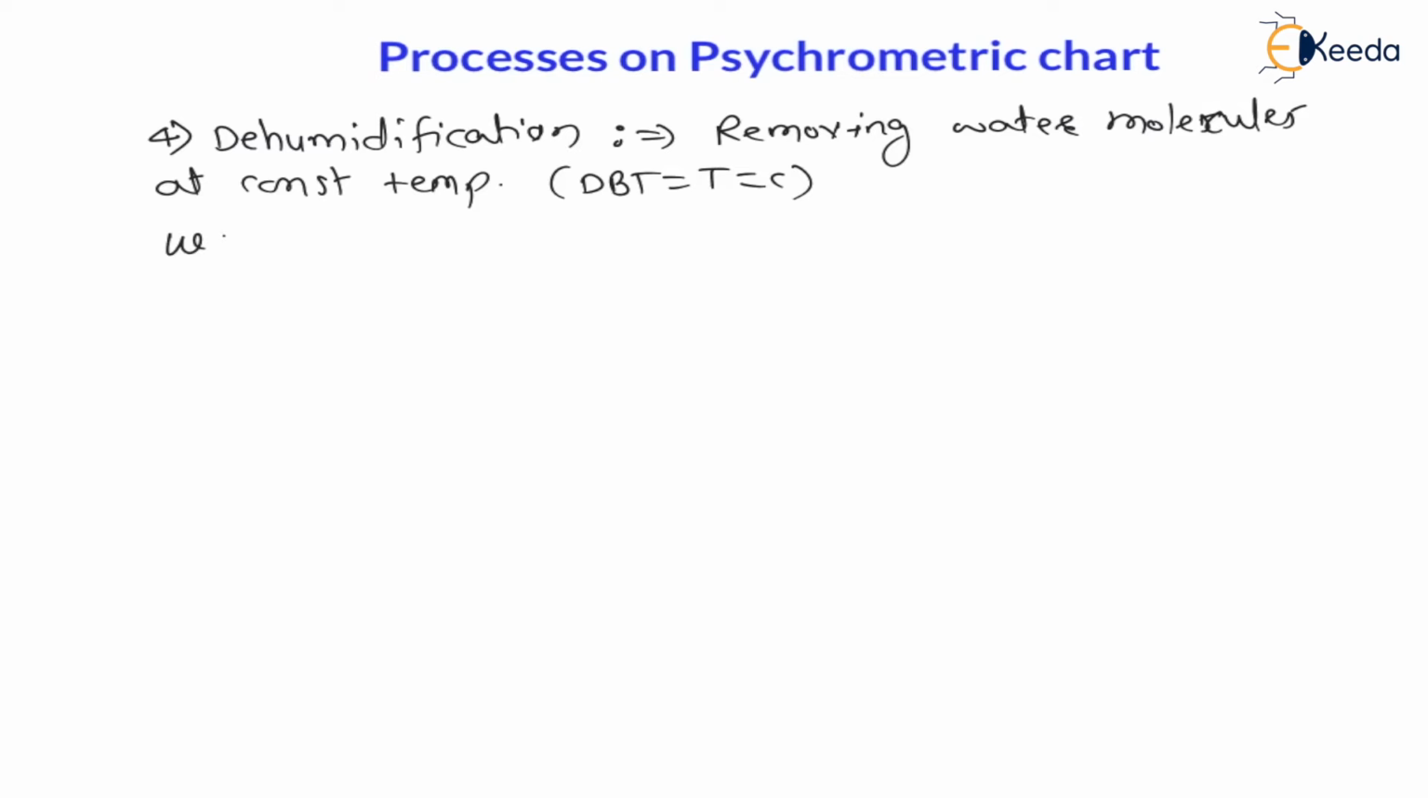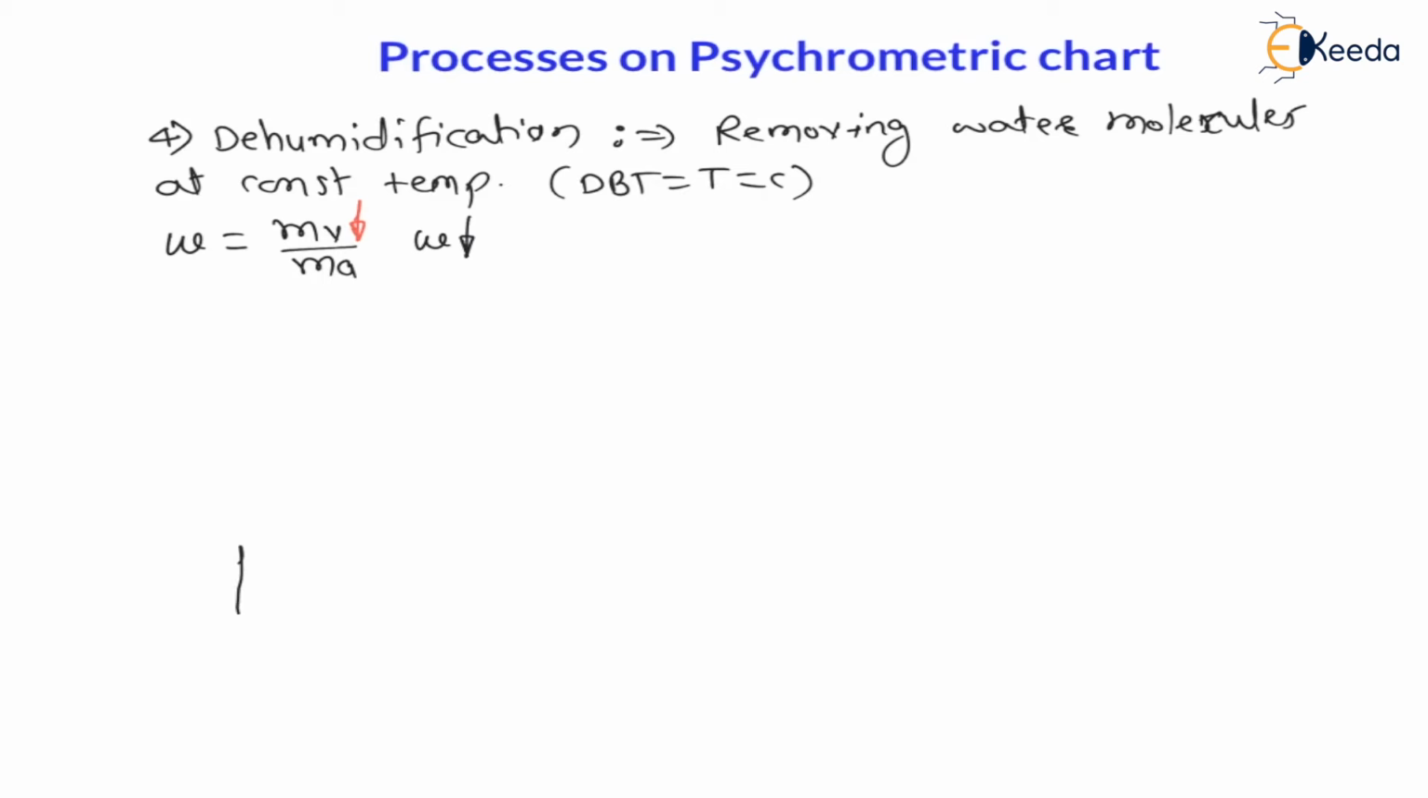Now specific humidity is nothing but the mass of vapor to the mass of dry air, right? Here water molecules are removed, which means the mass of vapor is going to decrease. Therefore as the mass of vapor is decreasing, we can say specific humidity is decreasing. So let us understand this. It is exactly opposite to humidification.